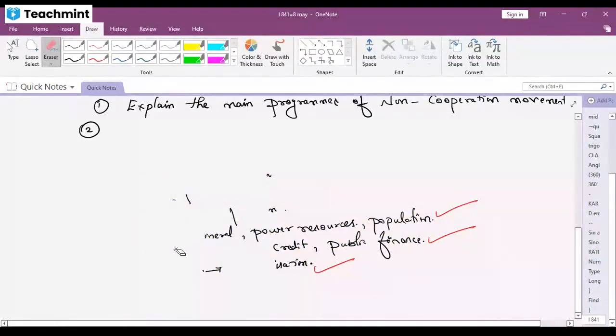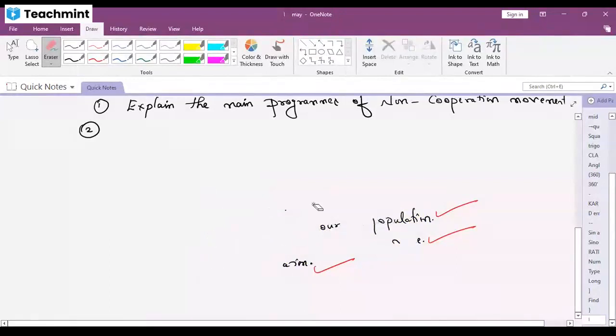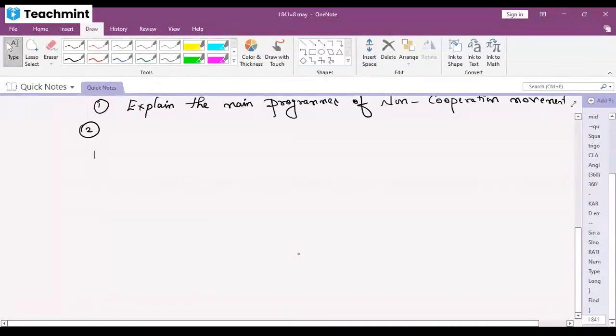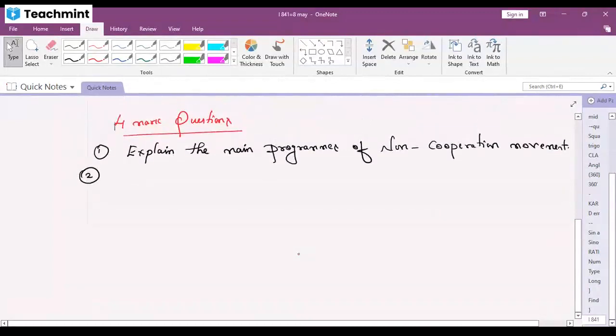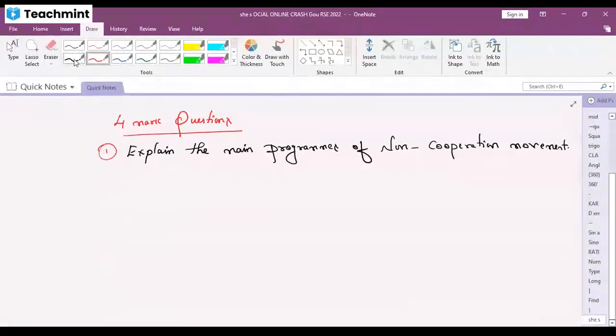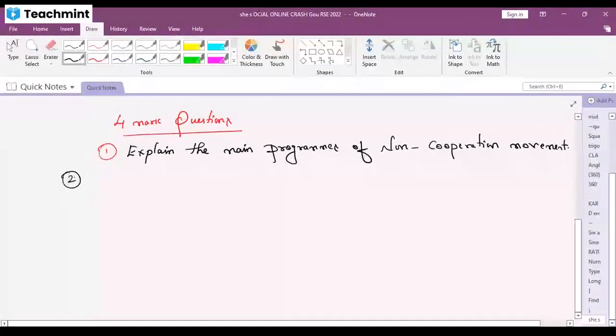Now, the first question is: explain the main programs of the non-cooperation movement. First, I'll give you a set of questions. Then, whichever question you want, you can tell me and we'll be discussing those questions. If you already know that question, I don't think I need to do any further explanation. You can just start practicing. The question you don't know, or the answer you want from my end, you can ask me. I'm there to help you out.